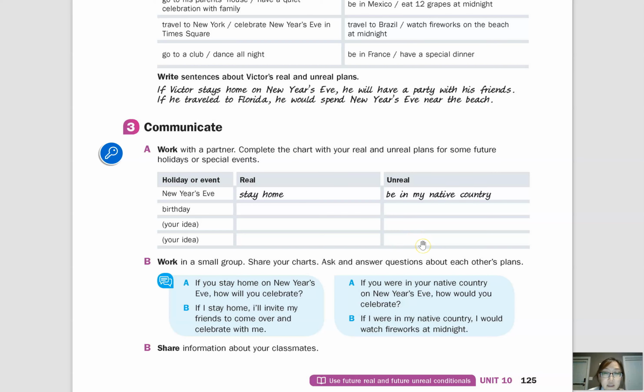And then the unreal sentence, I could say, if my husband ran the Peachtree Road Race with me, I would be very happy. My husband hates running, so he is very unlikely to run the Peachtree Road Race, which is why I could use the unreal conditional. So if my husband ran the Peachtree Road Race with me, I would be very happy. But he won't, so I won't be happy. Just kidding. I'll be okay.